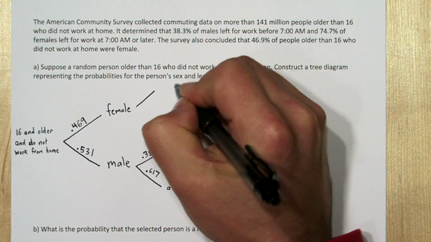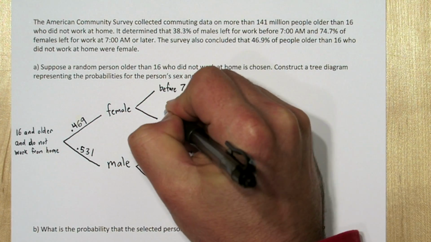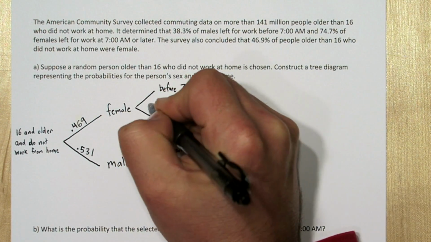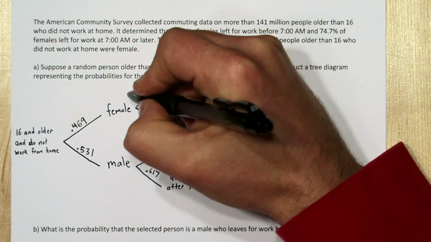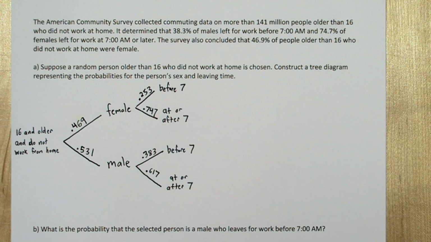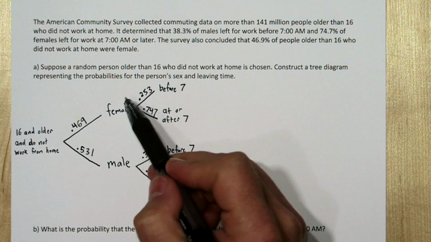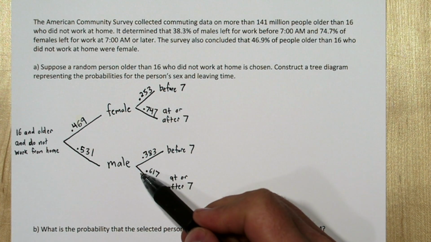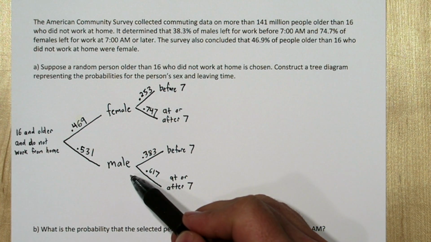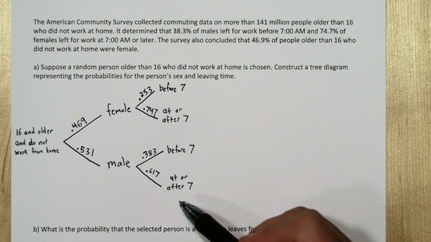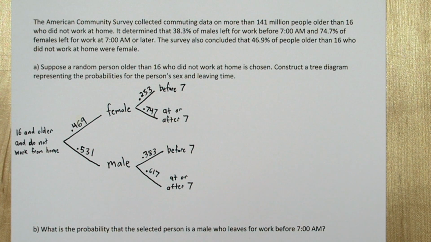For females, we're actually told the proportion that leave at or after 7 a.m. is 0.747. So if we subtract that from 1, we can get the proportion who leave before 7 a.m., which turns out to be 0.253. So far our tree diagram has branches for female and male, and then each of those branches break off into people who leave before 7 a.m. and at or after 7 a.m.